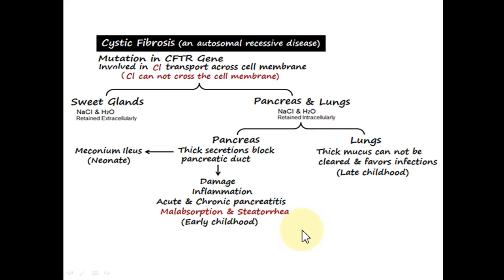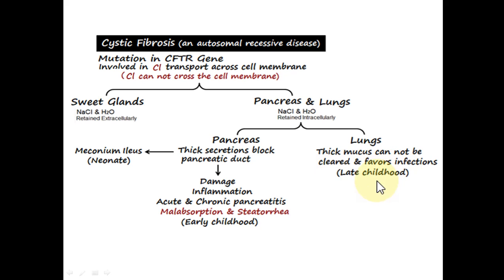Now, coming to the lungs, we know that the airways have ciliated cells, columnar epithelial cells with cilia, and these cilia play a very important role in clearing the mucus from the airways, because the mucus contains debris and various bacteria and microorganisms, and the cilia in these ciliated columnar epithelial cells continually clear the airways of the mucus, and this is known as the mucociliary action.